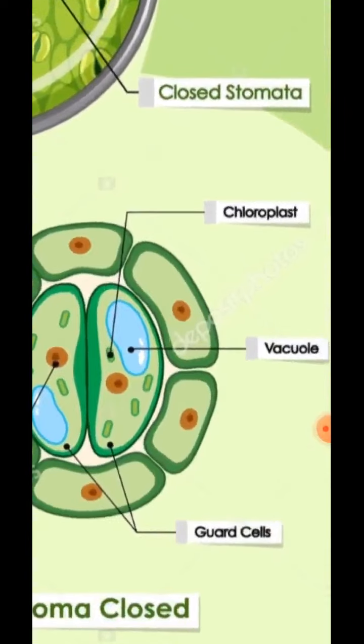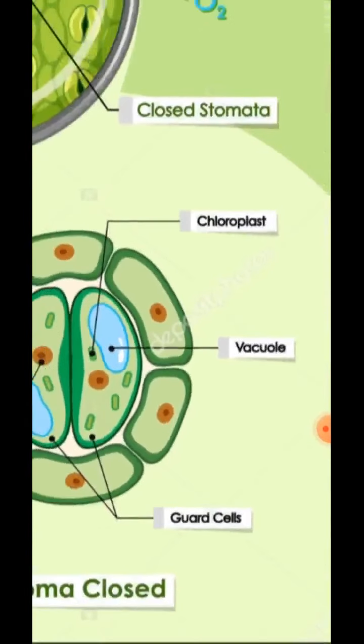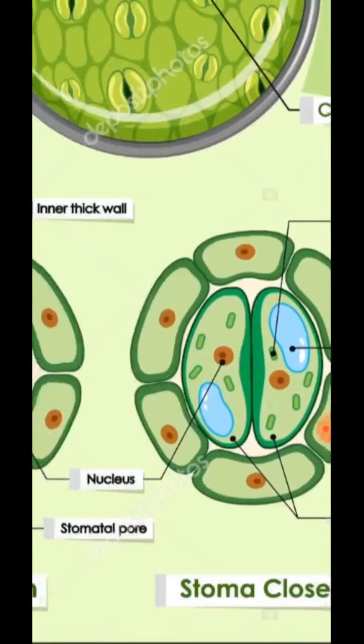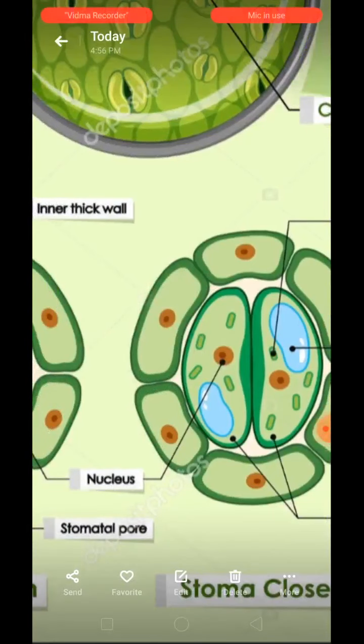The bigger structure which is present, the bluish one, is the vacuole, whereas the pinkish one is the nucleus.